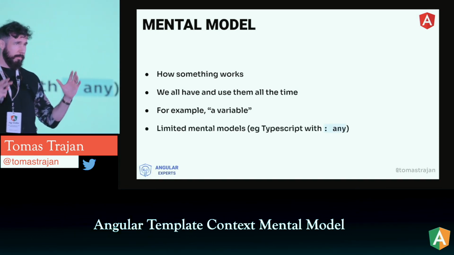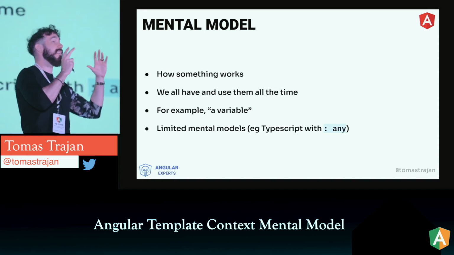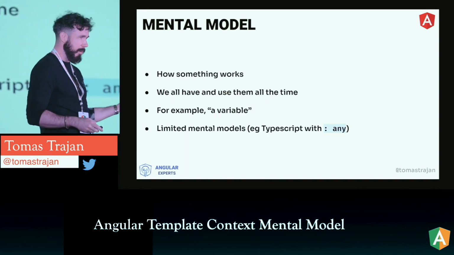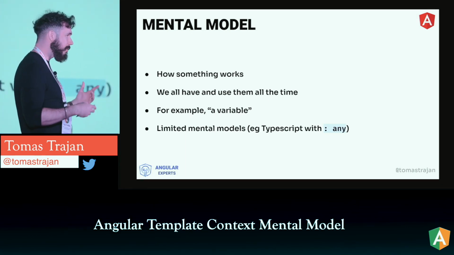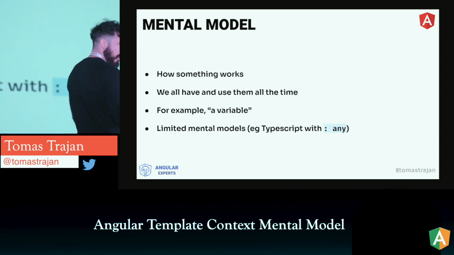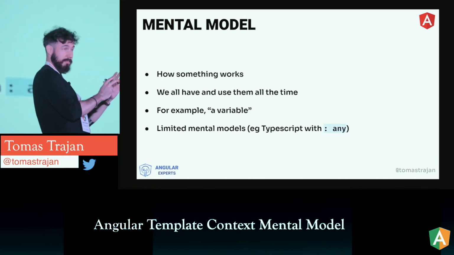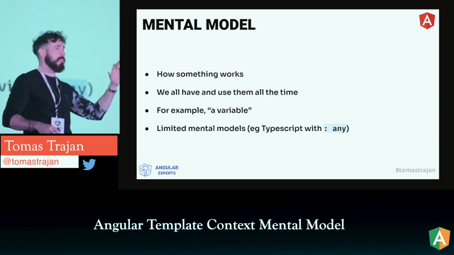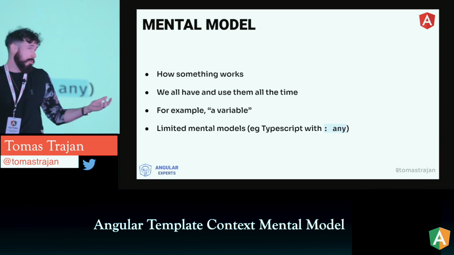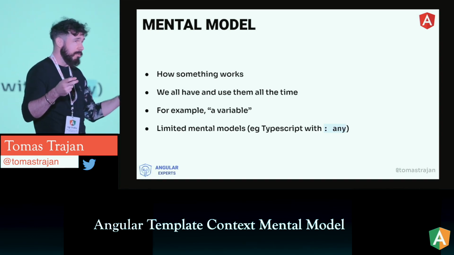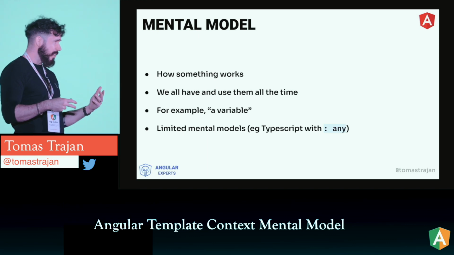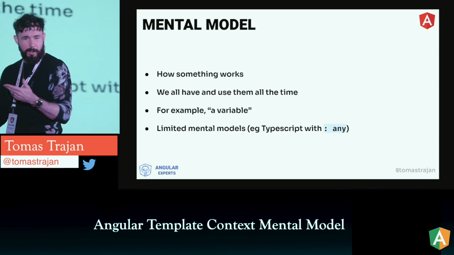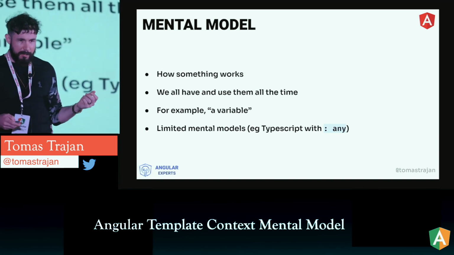So another very important thing to discuss is the concept of the limited mental model, and a great example for that is when we use something like TypeScript, it would be possible to create and deliver a TypeScript application without actually typing anything, right? We could just set a compiler flag that everything is implicit any, or we can just type every single variable as any. And that application would compile, it would work, it would deliver value to the users, but it would be very suboptimal because if we wanted to extend it and refactor in the future, we would have a lot of pain. So it's really not good to have limited mental models.